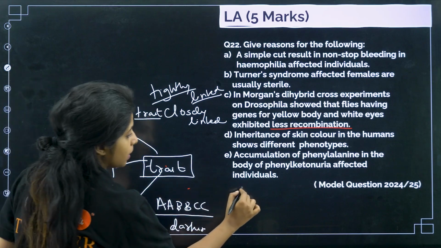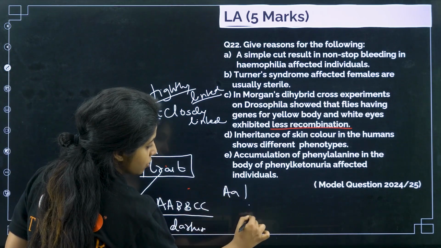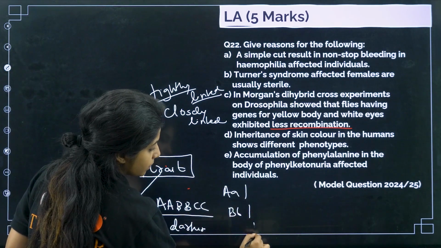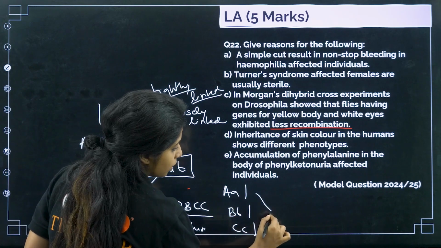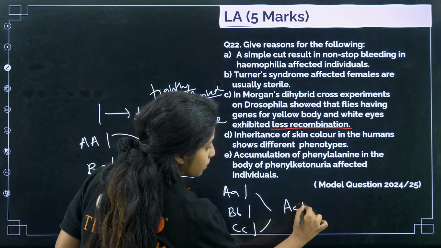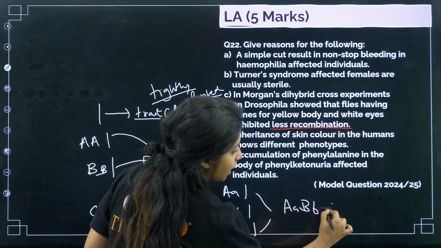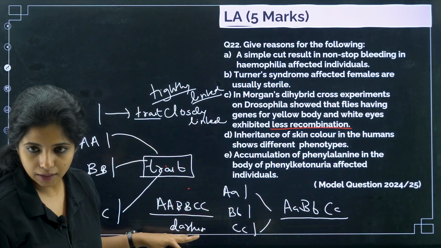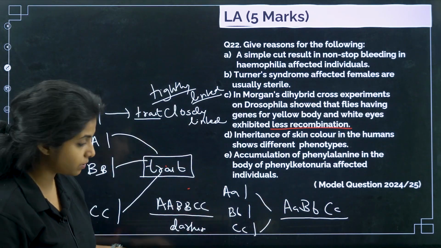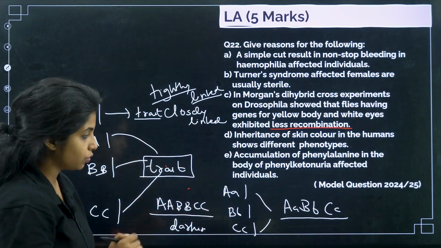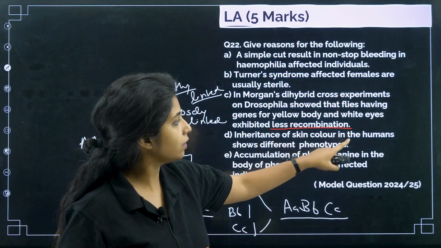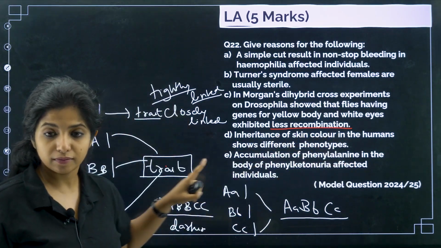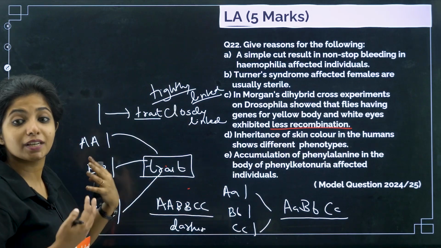On the other hand, if I say it is capital A small a, one gene, capital B small b and capital C small c. Together it will be bringing capital A, capital B small b, capital C small c. This will be comparatively lighter than the darker skin. So you are seeing different phenotypes. Phenotypes as in physical appearance. So you see inheritance of skin color in humans show different phenotypes because different gene combinations are coming.